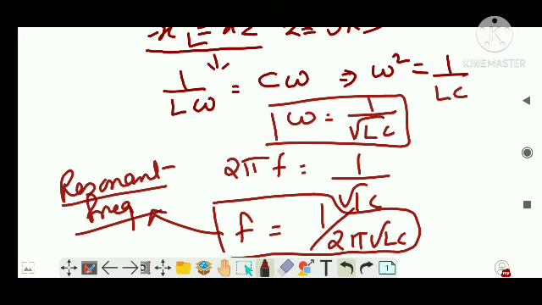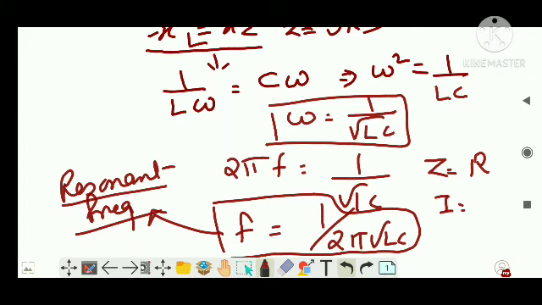So what is resonant frequency? Resonant frequency actually is the frequency corresponding to which the impedance of the circuit becomes minimum, or it becomes equal to the resistive value, or when the current is maximum, right? The frequency corresponding to which the LCR circuit becomes just purely resistive in nature, or I can say when the current flowing in the LCR circuit is maximum, that frequency is known as a resonant frequency, right?